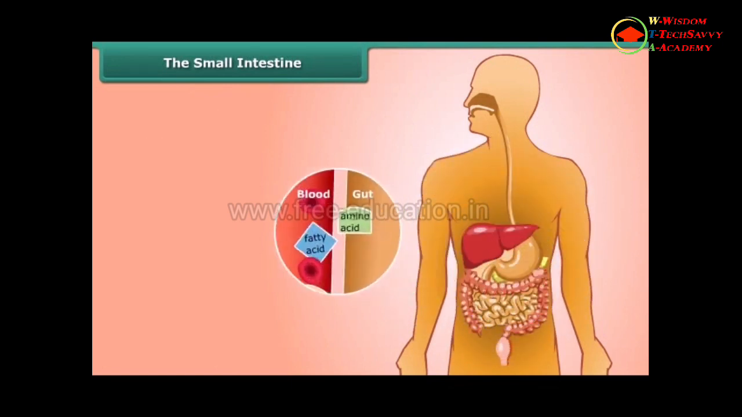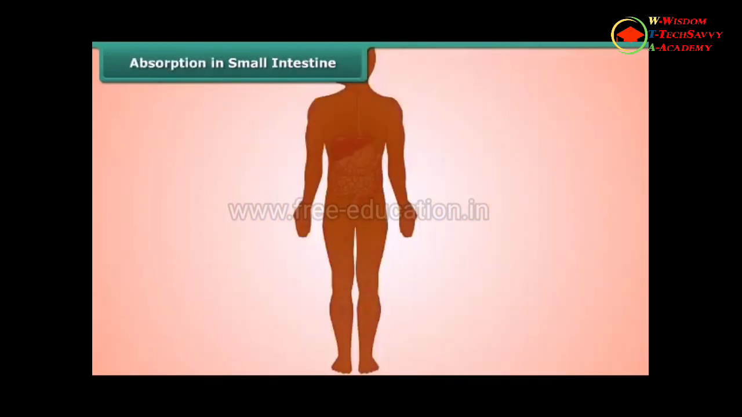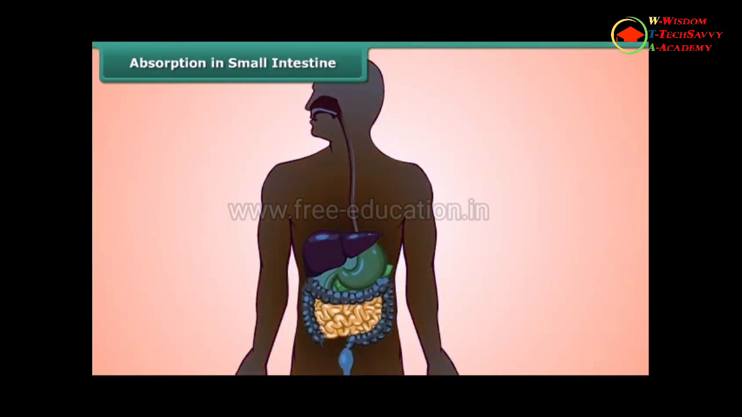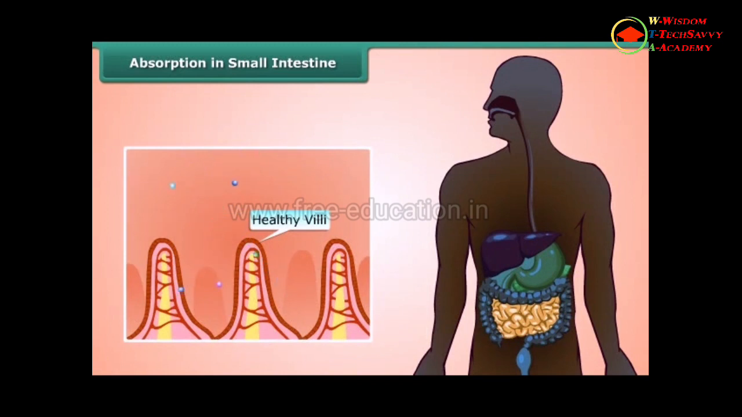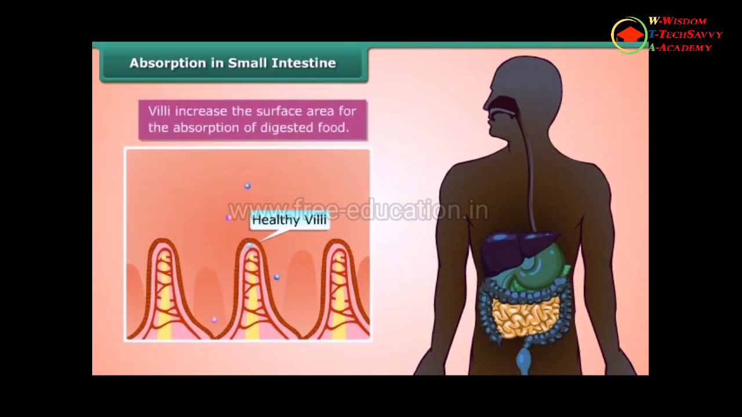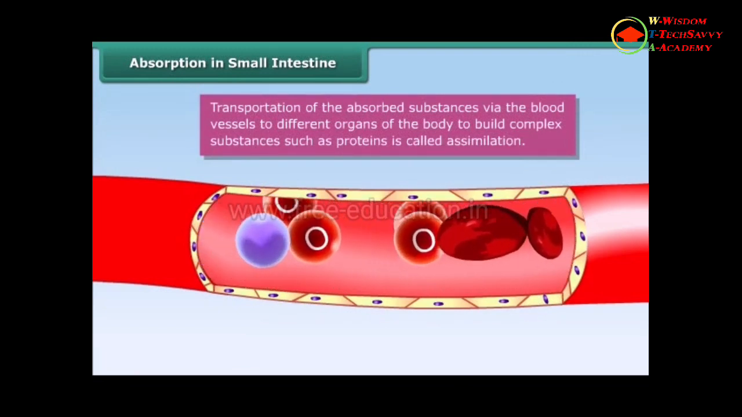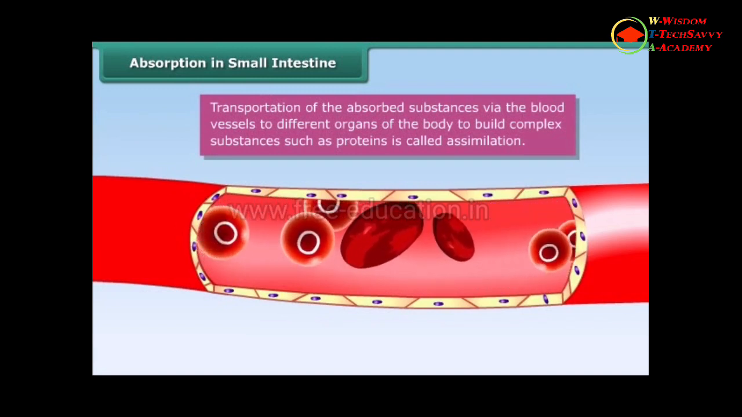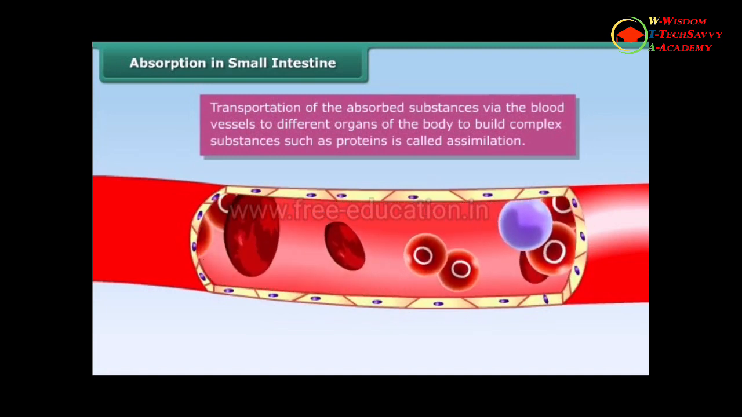Now the digested food passes into the bloodstream. We call this process absorption. Well, there are tiny finger-like things called villi, lining the inside of the small intestine. Do you know the interesting part of villi? It increases the surface area for the absorption of digested food. Then the absorbed substances are transported via the blood vessels to different organs of the body, where they are used to build complex substances such as proteins. This is called assimilation.